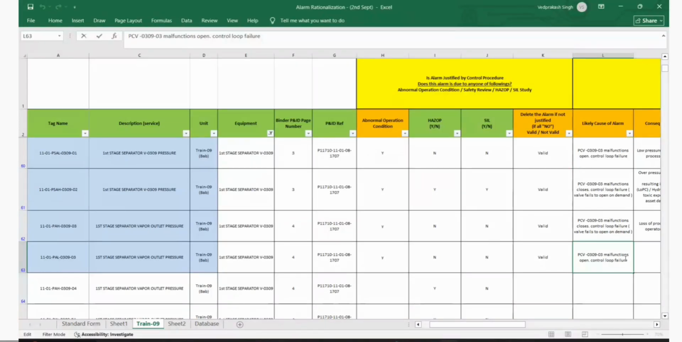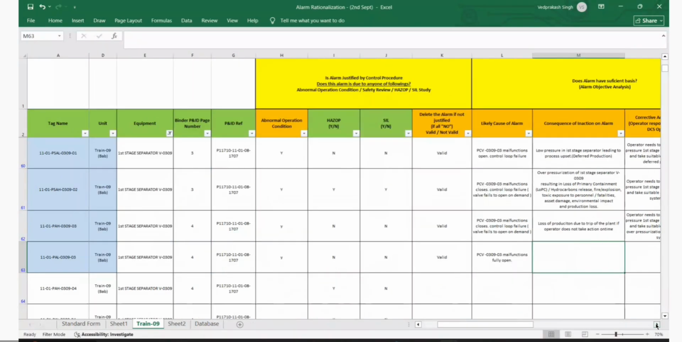Malfunction of full open. We say full open. Here we will remove the control loop failure, right? Malfunction fully open only. Malfunction fully open, as what we mentioned earlier. Yeah, correct. It's a different loop, but we will also mention fully open only.